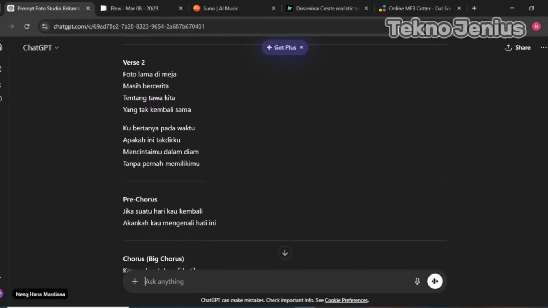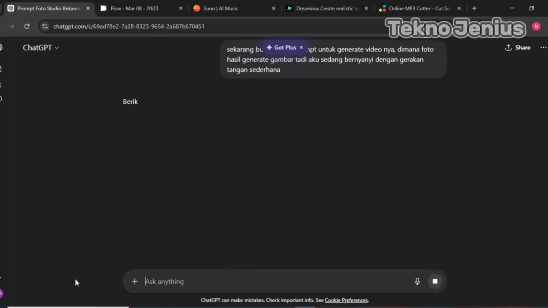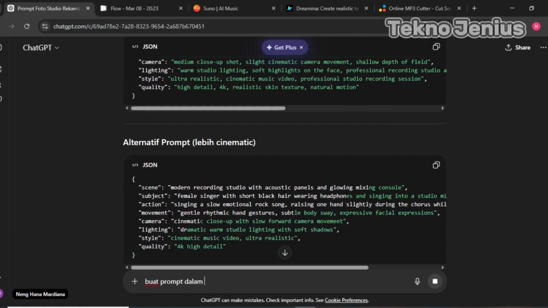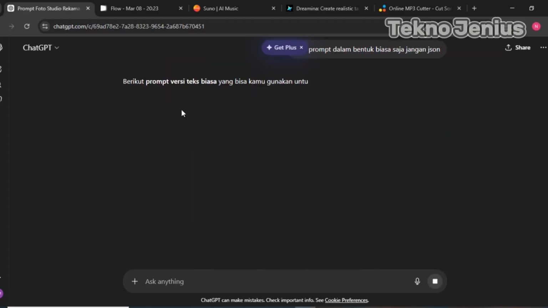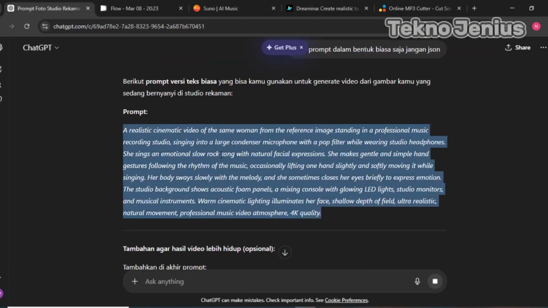The next step, we will make a video of the picture above singing lip sync. So I asked for help again from ChatGPT. Make another prompt to generate the video, where the photo of the generated image is of me singing with simple hand movements. After the results came out, I just copied the prompt.